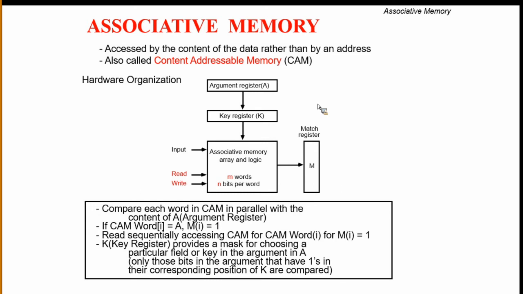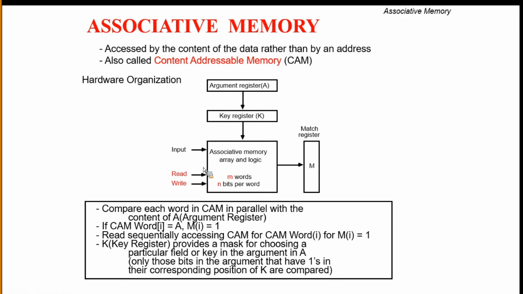Here the key register contains zeros and ones, so our information will be stored in the form of zeros and ones. We can compare the content of the argument register with the content of the associative memory.